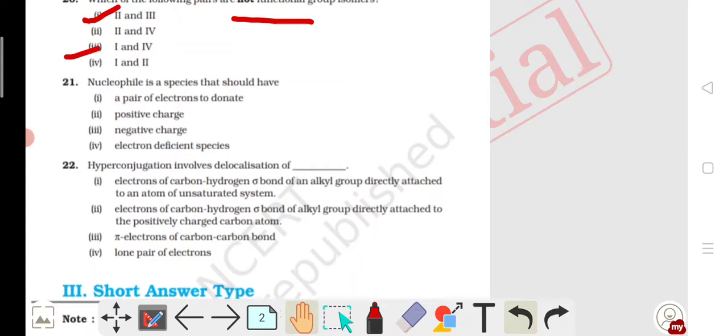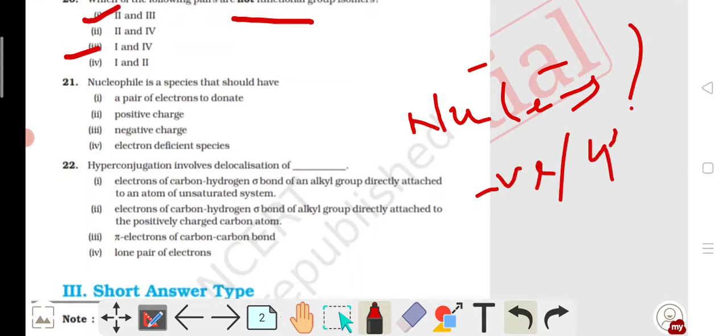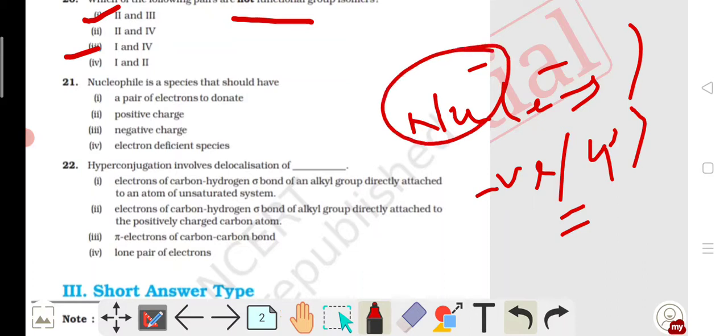A nucleophile is a species that, as we told, Nu minus, that means an electron-sufficient species, that means negative lone pair or pi unsaturated pi bond acts as a nucleophile. So the given option has a pair of electrons to donate, that means a nucleophile has a tendency to donate electrons because it is an electron-sufficient species.